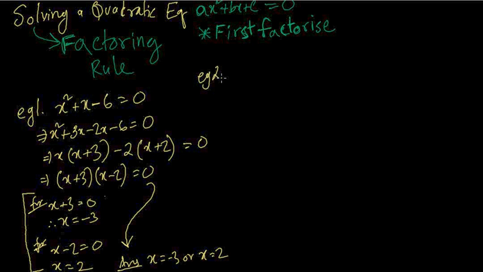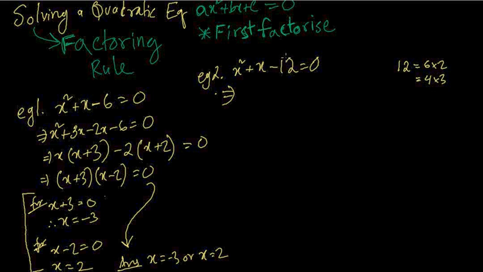So example 2, let's do another: x squared plus x minus 12 equals 0. We can also solve it by the factoring rule. So using the factoring rule, it's going to be middle term break. 12 into 1 is 12. So let me show you the process here. 12 can be broken down in many ways: 6 and 2, 4 and 3. But here we need plus 1, meaning plus x. So 6 minus 2 is 4. Doesn't work. The middle term needs to be plus 1.